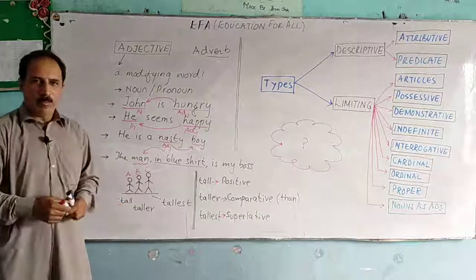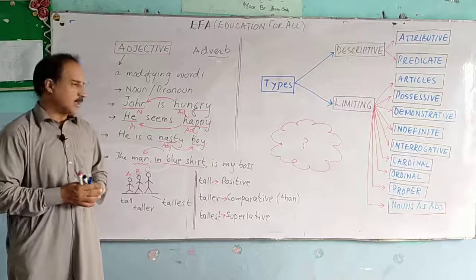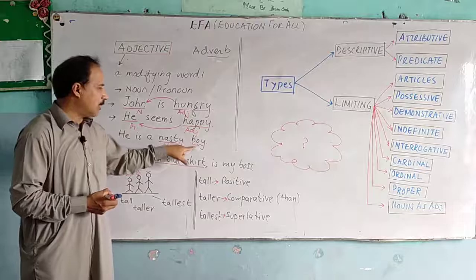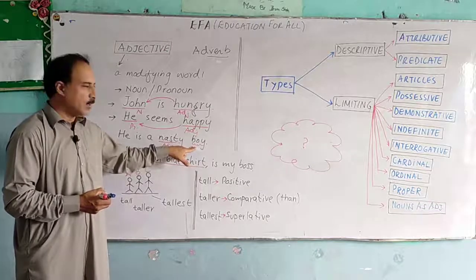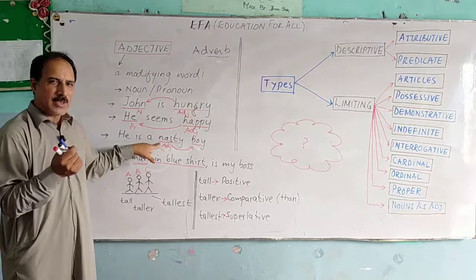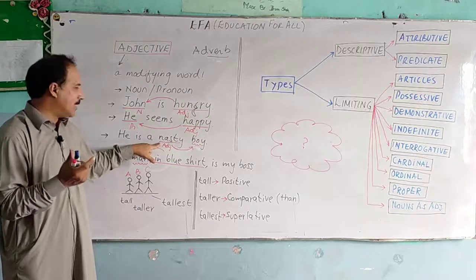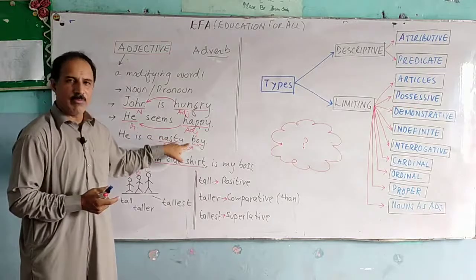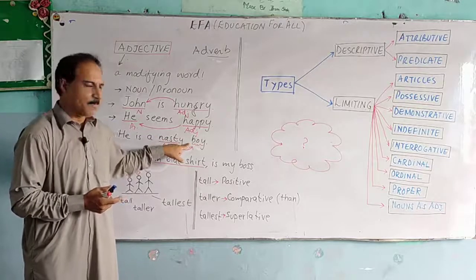And the point to note here in this sentence is that the adjective appears before the noun it modifies. So, in terms of position of adjective in a sentence, you can see that I have placed the adjective immediately before the noun it modifies.